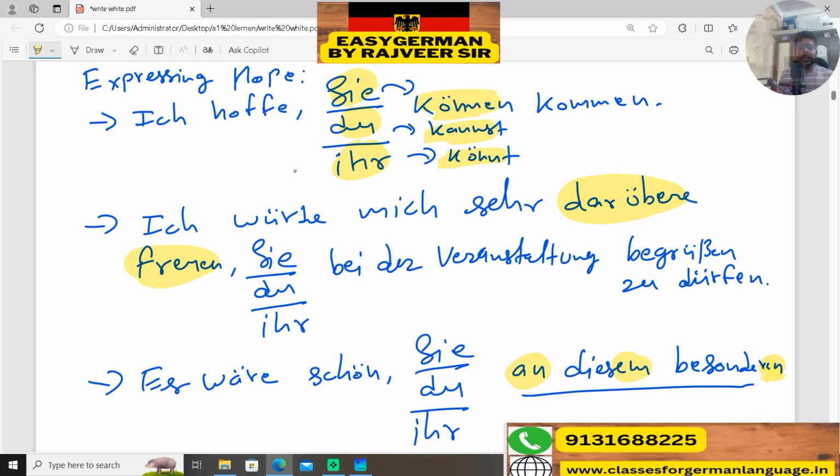So ich würde mich freuen, sich freuen verb is there, so I'm happy about it. What we have to add on here? Zu plus infinitive. Sie, du oder ihr. Bei der Veranstaltung, bei is here dative preposition, so that's why der is used, because ung ending is having feminine noun. Begrüßen zu dürfen, zu plus infinitive, you can see here.